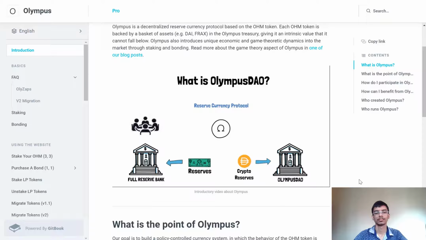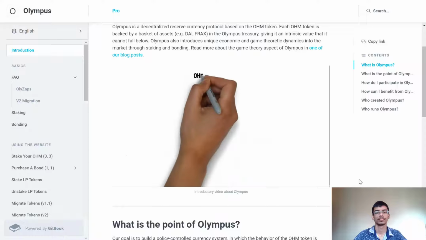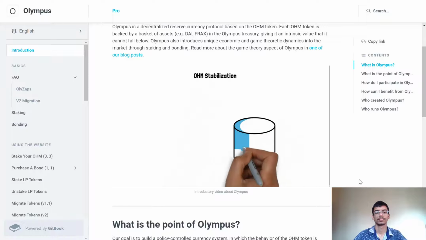So how does it work? The Olympus protocol uses its treasury to back all outstanding OHM tokens. Currently, each OHM is backed by the stablecoin DAI, but Olympus is already securing new partnerships to add additional cryptocurrencies to the treasury. The protocol functions to stabilize OHM's value.